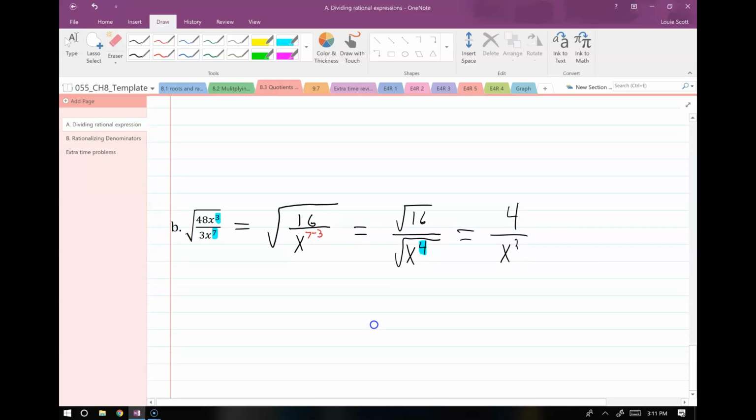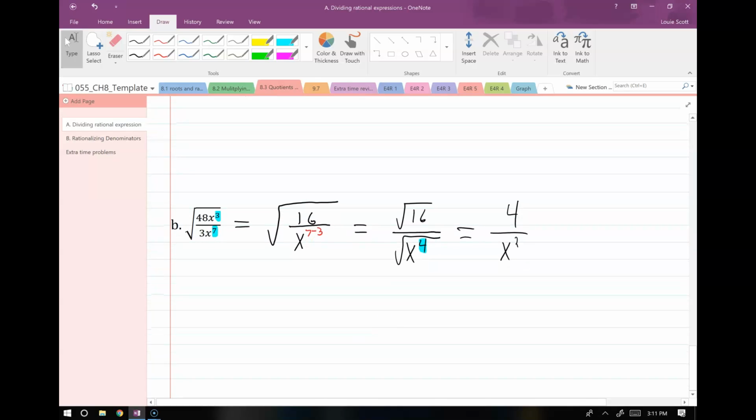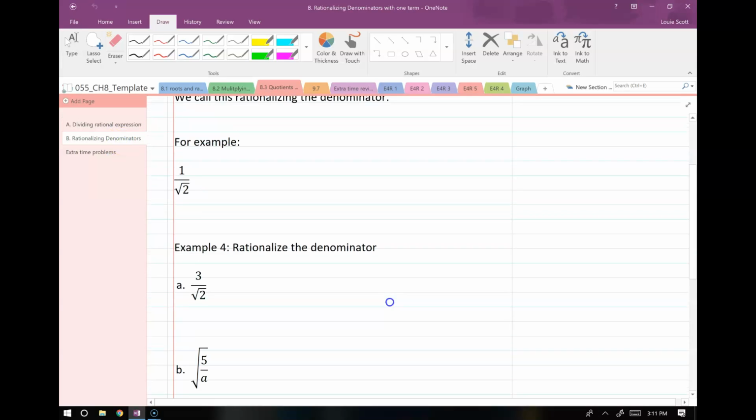That's awesome. Right, and then we'd be done, because there's no radical in the denominator, so this is fully simplified. All right. So now let's move on to rationalizing denominators.